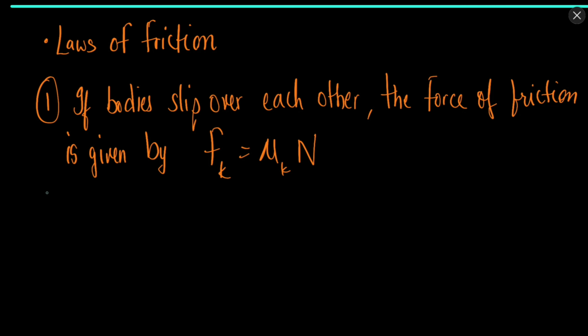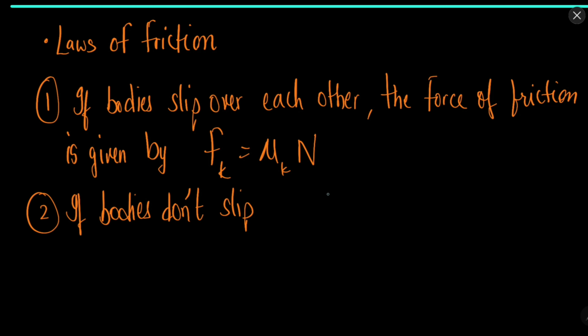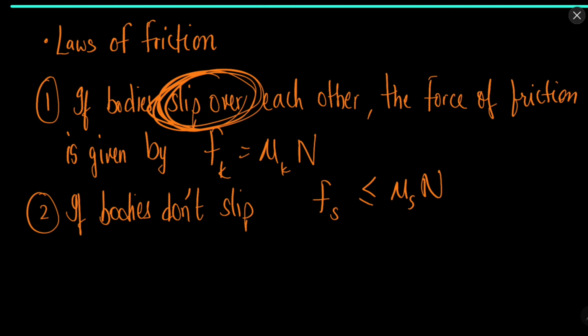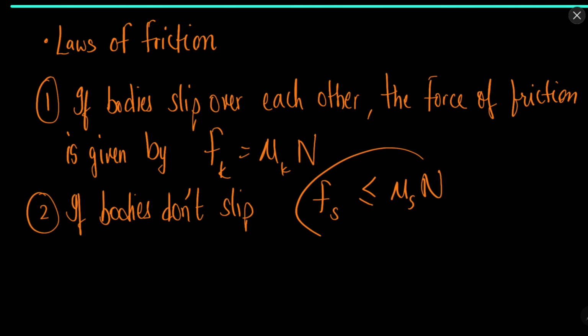If the bodies do not slip, then the force of friction is given by mu s into n. What does this mean? When the bodies are moving with relation to each other, that is slipping over each other, then we apply kinetic friction. And if the bodies are not slipping, that is they are at rest, then we apply static friction.